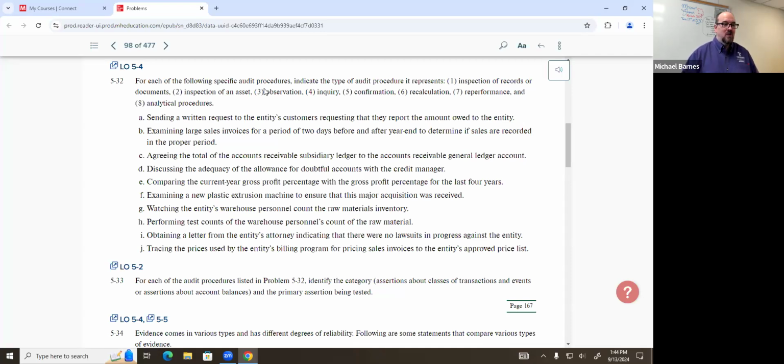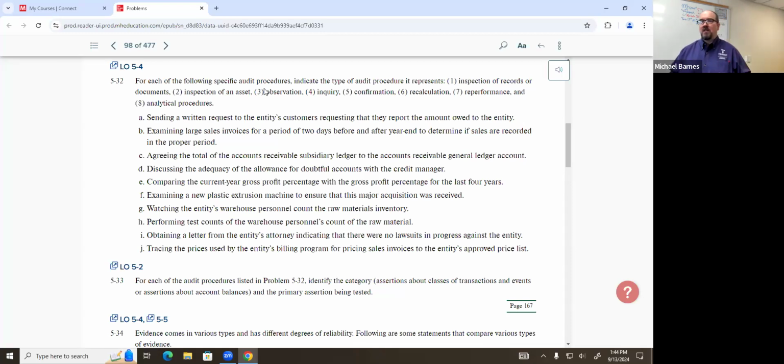Account balances, yes, okay, because we're trying to determine what is the balance of accounts receivable by sending this out. So we're trying to actually test that balance. All right, so this is account balance testing. And given the nature of this test, what assertion do you think we're testing?